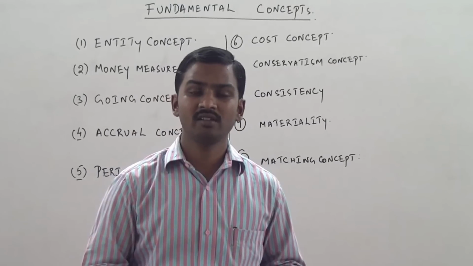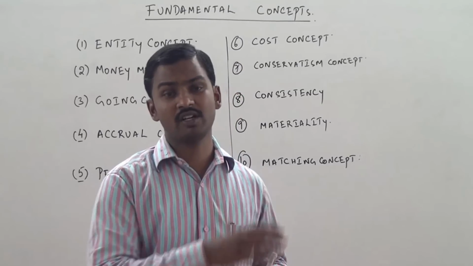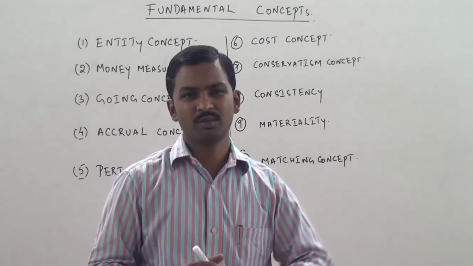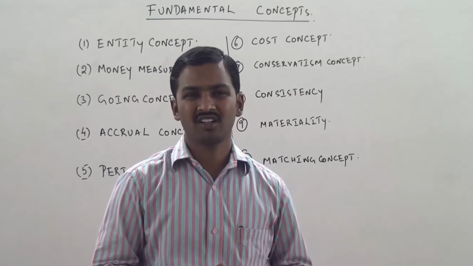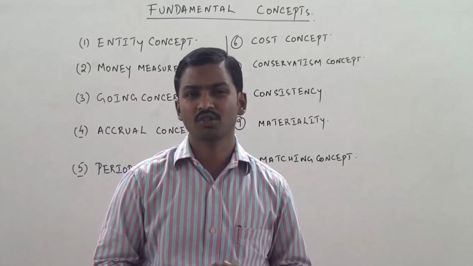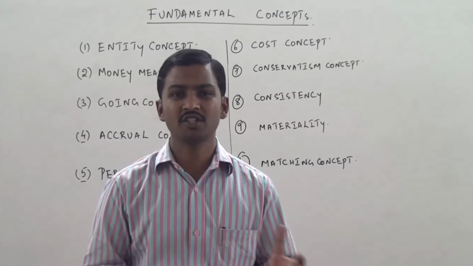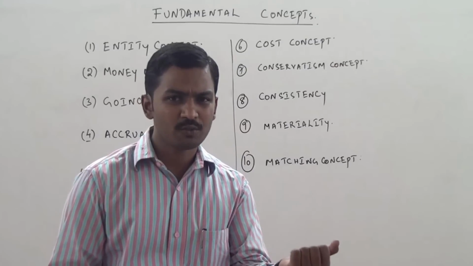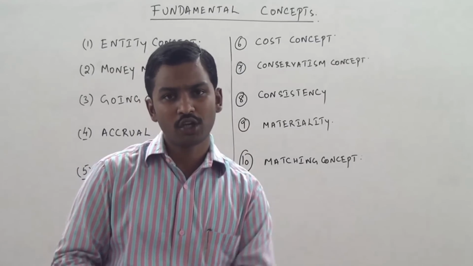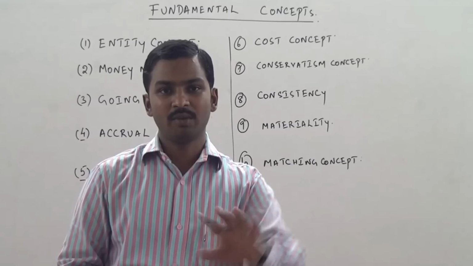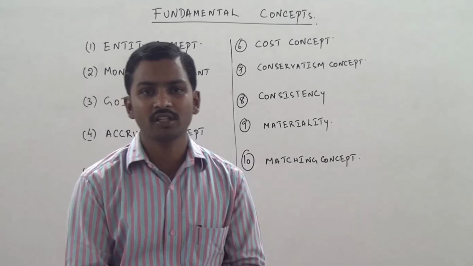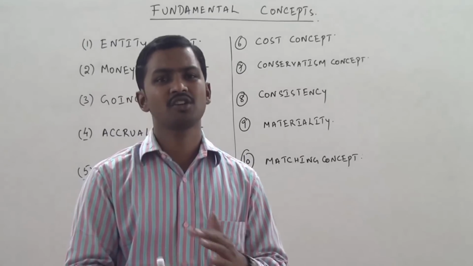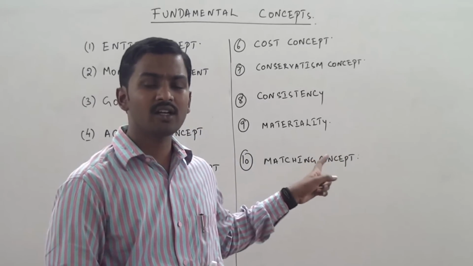We have already seen many situations where we are already following this concept. Not only that, I remember that I have taught you stock. According to accounting standard 2, we value stock at cost price or NRV, whichever is lower. If the market value of the stock is lower than the cost price, we show the stock at the lower value. If the market value is higher than the cost price, we show the stock at the cost price. So showing the stock at cost or NRV, whichever is lower, is also an example of conservatism concept.